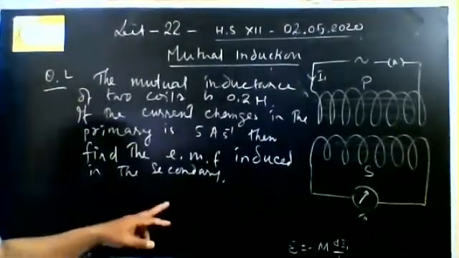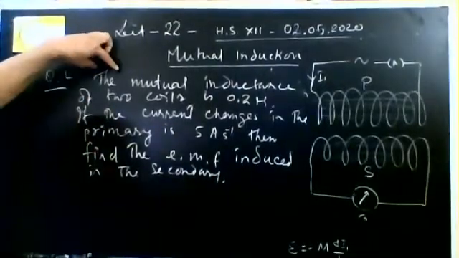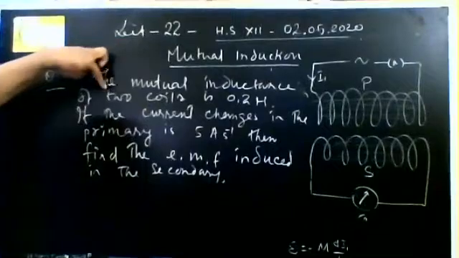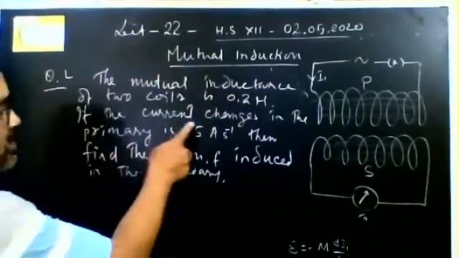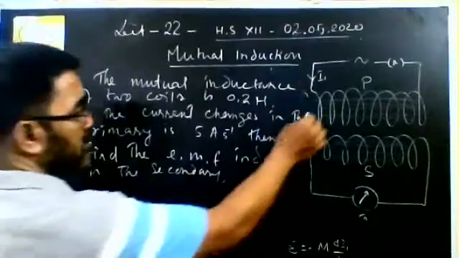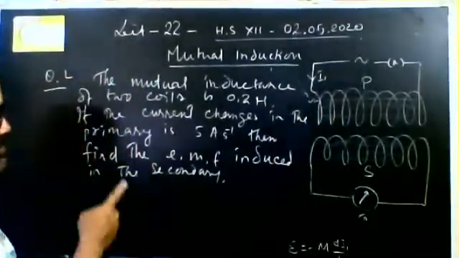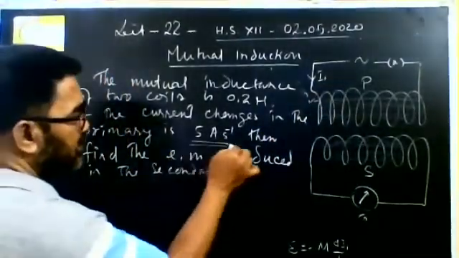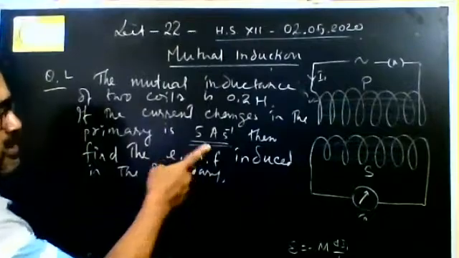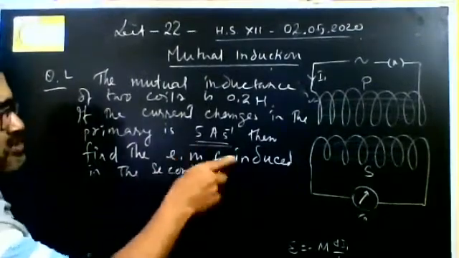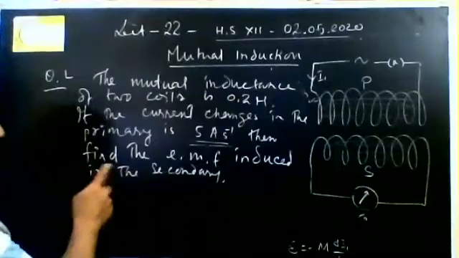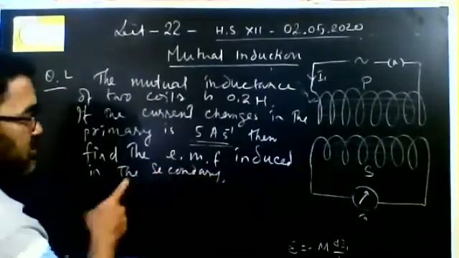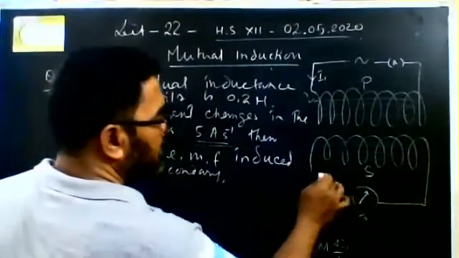According to this problem, very simple, the mutual inductance of two coils is 0.2 Henry. If the current changes in the primary coil at the rate of 5 ampere per second, meaning that in 1 second the current changes by 5 ampere, right? Then you are asked to find out the EMF induced in the secondary coil. How much EMF will be induced here?